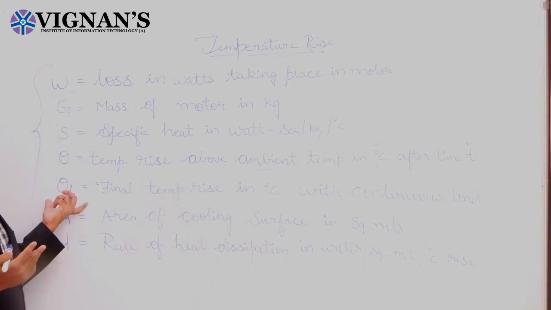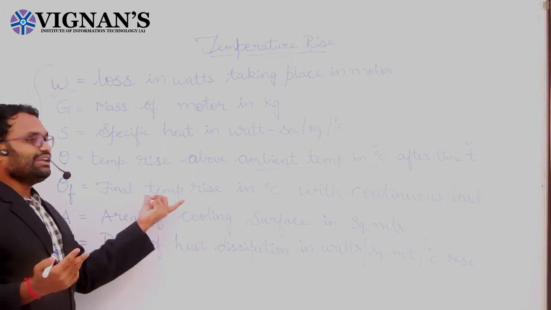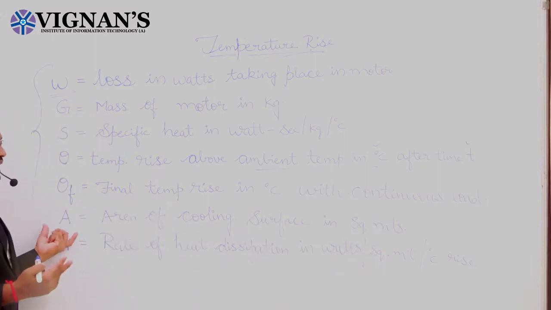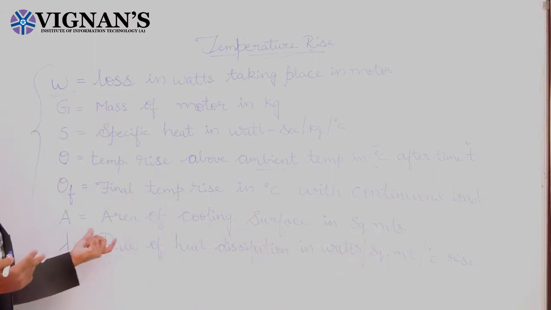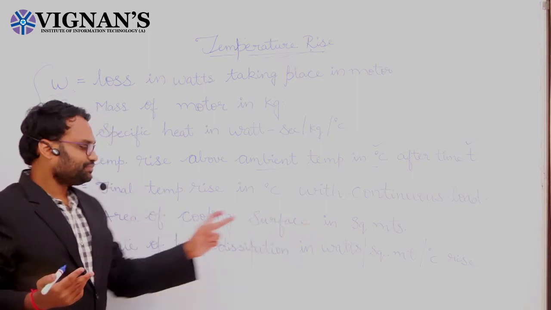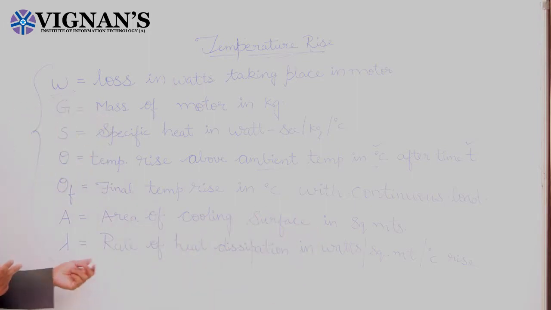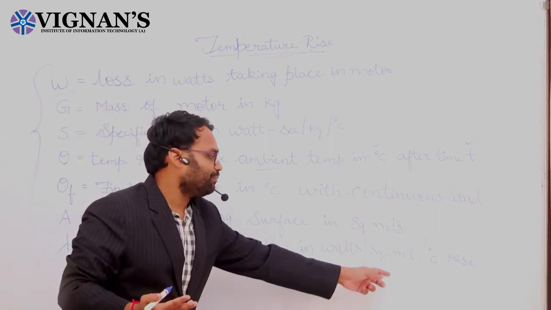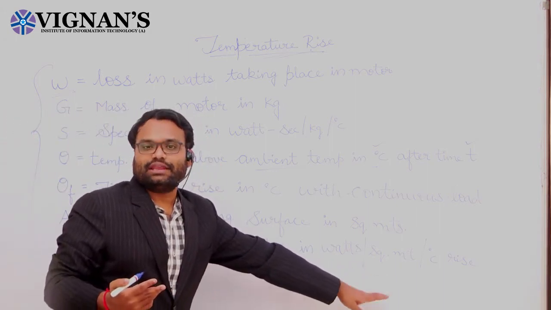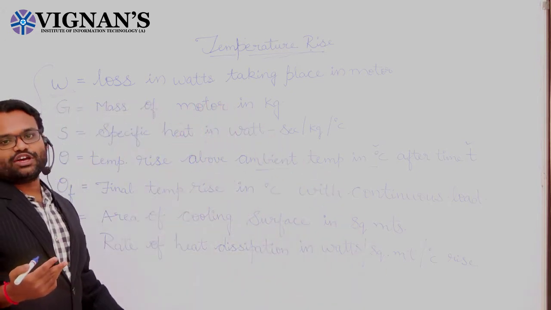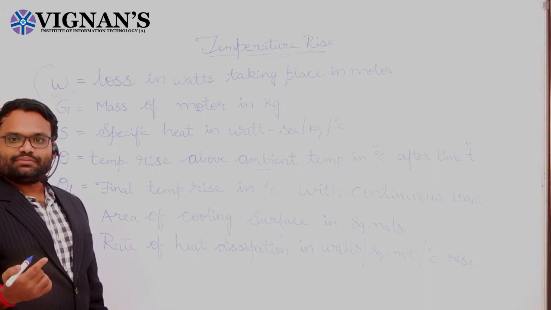Theta f represents the final temperature rise in degrees with continuous load. A represents the area of cooling surface in square meters. Lambda is the rate of heat dissipation in watt per square centimeter per degree centigrade rise. Based upon these factors, now we are going to start the derivation.